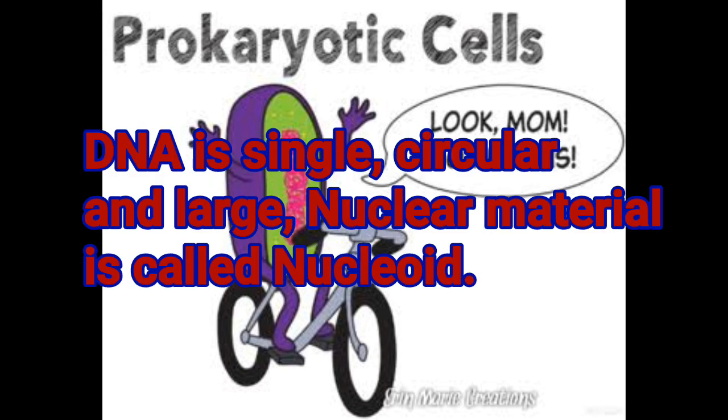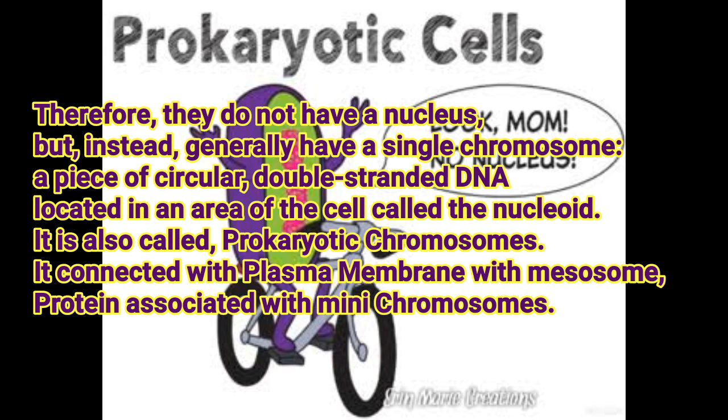DNA is single, circular and large. The nuclear material is called nucleoid. The nucleus is not membrane bound. The genetic material is in the form of a double-stranded circular DNA molecule. It is also known as the prokaryotic chromosome. The circular chromosome is connected with the plasma membrane by mesosomes. Proteins are associated with this mini chromosome.